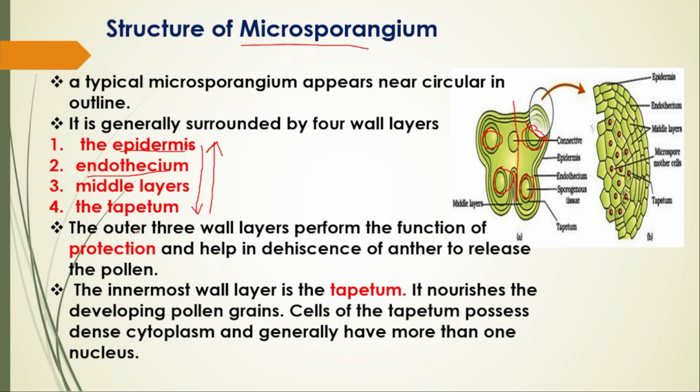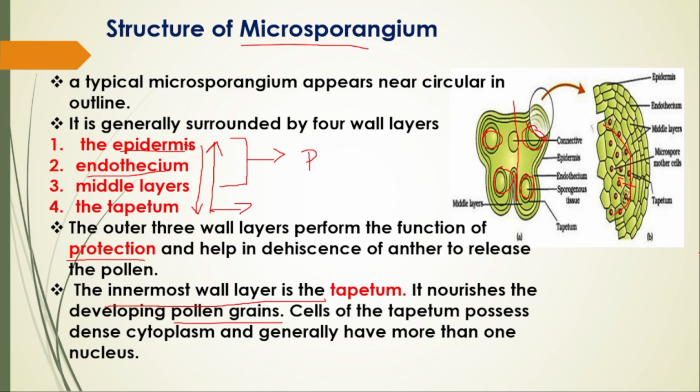The outer three wall layers perform the function of protection. Which three? Epidermis, endothecium, and middle layer. They are meant for protection. When we talk about the tapetum, this is for nourishment. The innermost wall layer is the tapetum, and it nourishes the developing pollen grains. Whenever the pollen grains are going to form, that innermost wall layer, the tapetum, nourishes them by providing food and other supplements.